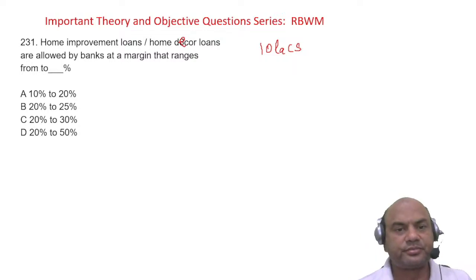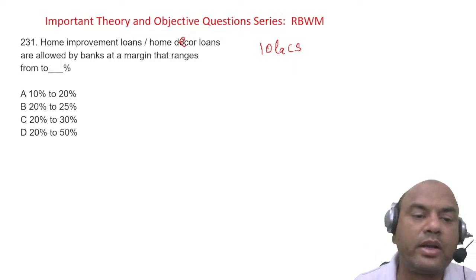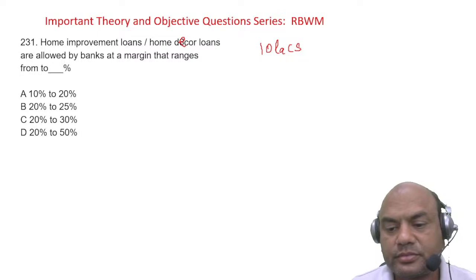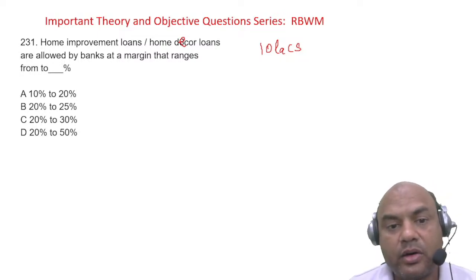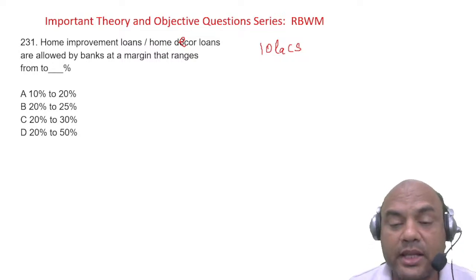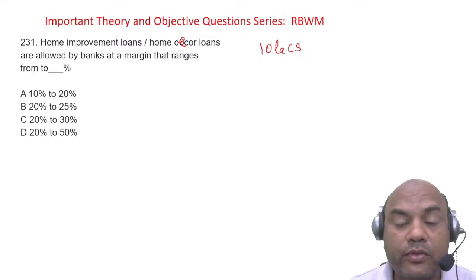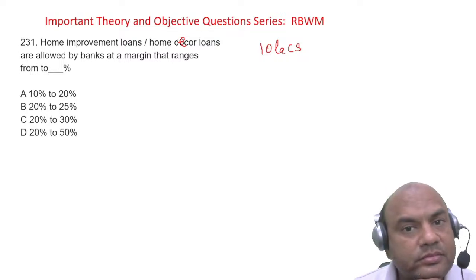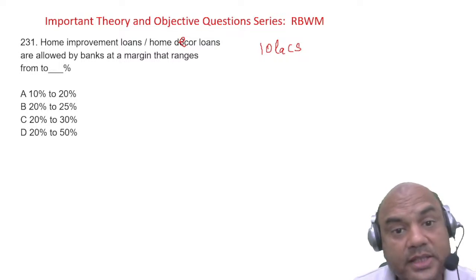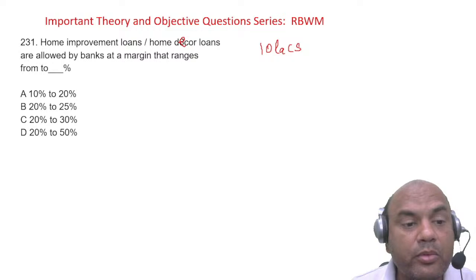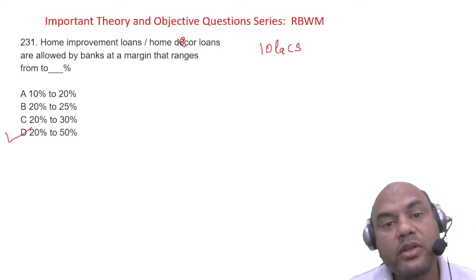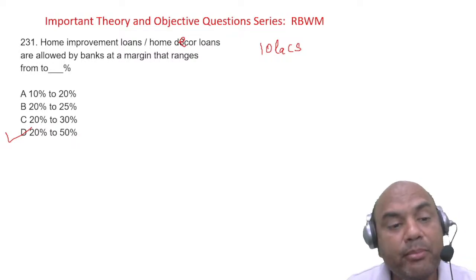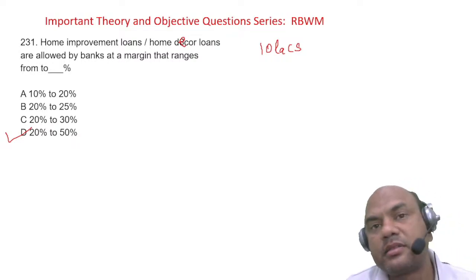What do you say? Is it 10 to 20, 20 to 25, 20 to 30, or is it 20 to 50? Means can I ask the customer to bring a margin of 50%? What do you think? Yes, I can ask. See here, the home improvement loans are given in the range of 20 to 50%, depending on the case. But minimum 20% is taken as a margin.